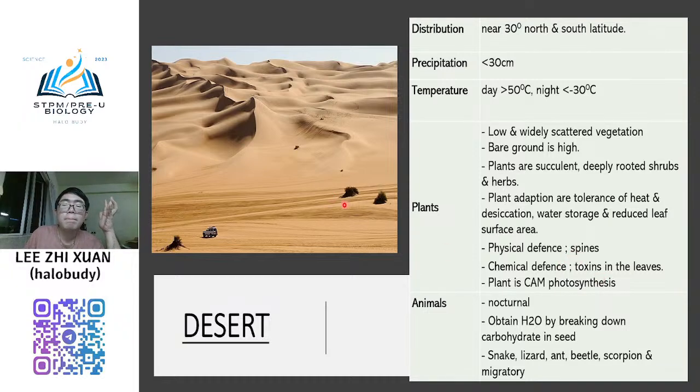The plants in the desert are normally highly toxic. There is one type of watermelon you will discover that can survive in the desert. But that watermelon we cannot eat. That watermelon is highly toxic. It is very highly toxic. So be careful if you go to the desert area and you see the watermelon. Don't eat it, that watermelon cannot be eaten. If you eat it, you will die. Okay, so this is the desert.